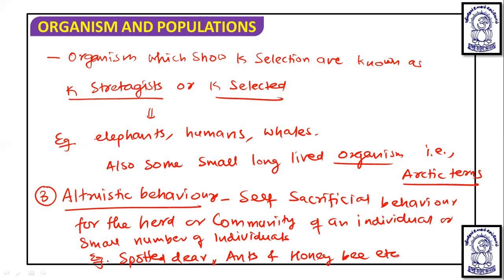Okay, so that is all about population interaction and some of the selection processes by the natural environmental factors that we have discussed, and that is all about the organism and population chapter. Okay, I hope you understood well. Thank you.